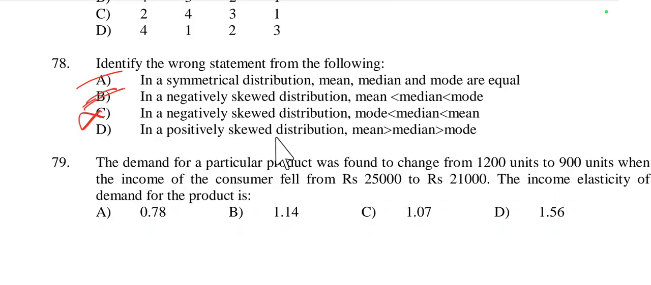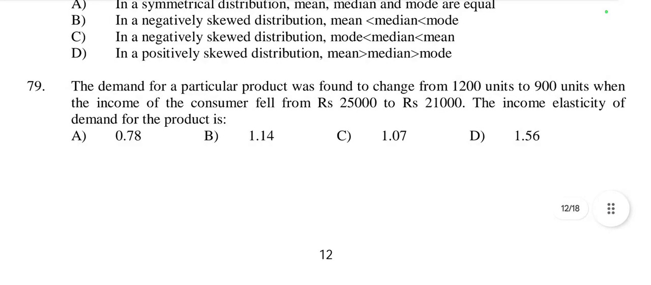Then in a positively skewed distribution, mean greater than median greater than mode. Yes, this is also right. So option C is incorrect here. So the wrong statement is only option number C. Then question number 79.